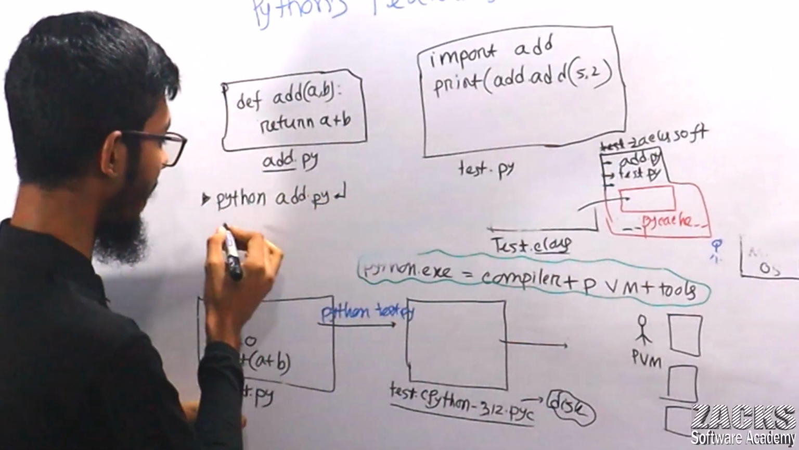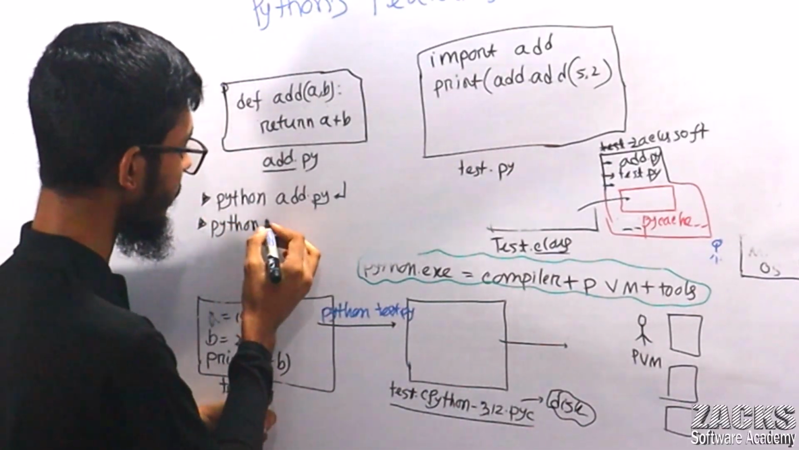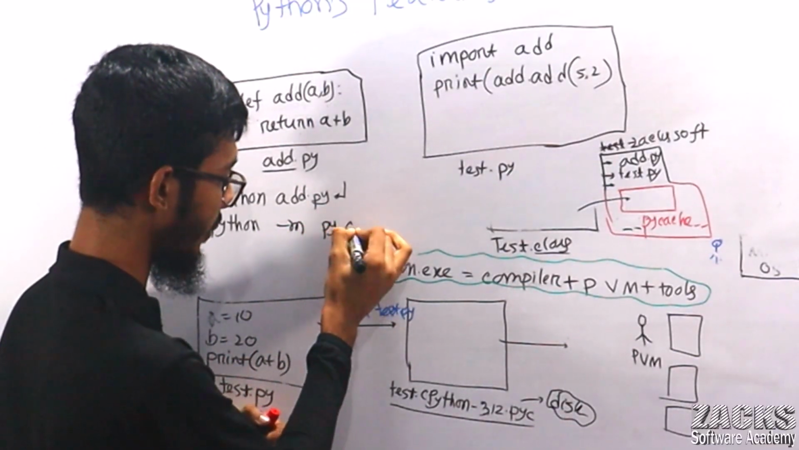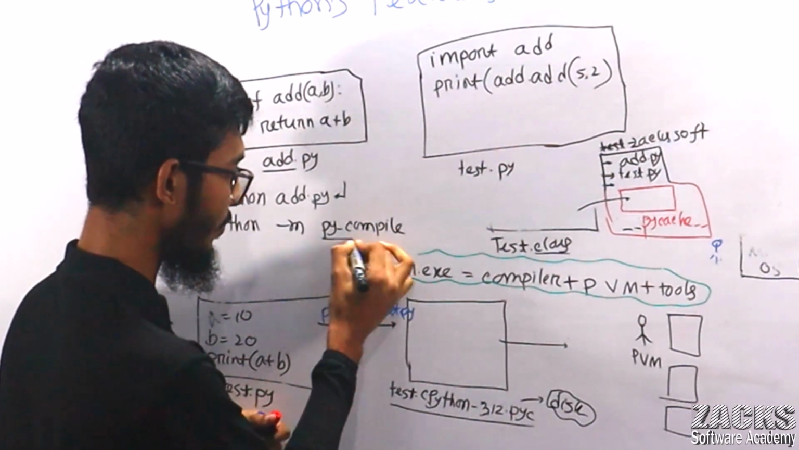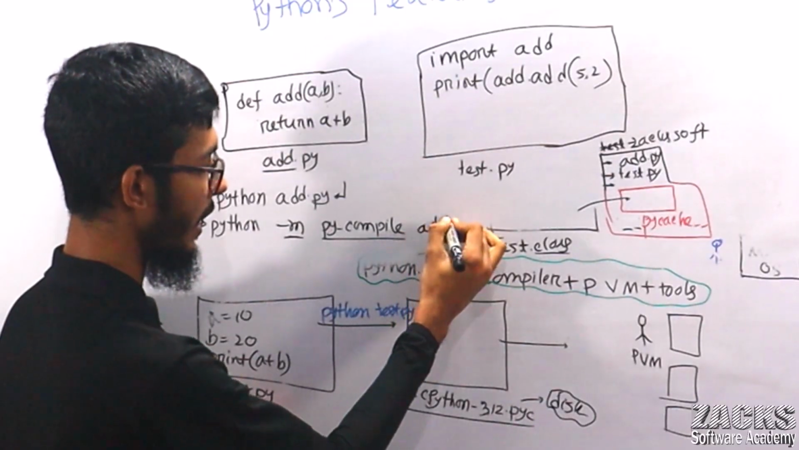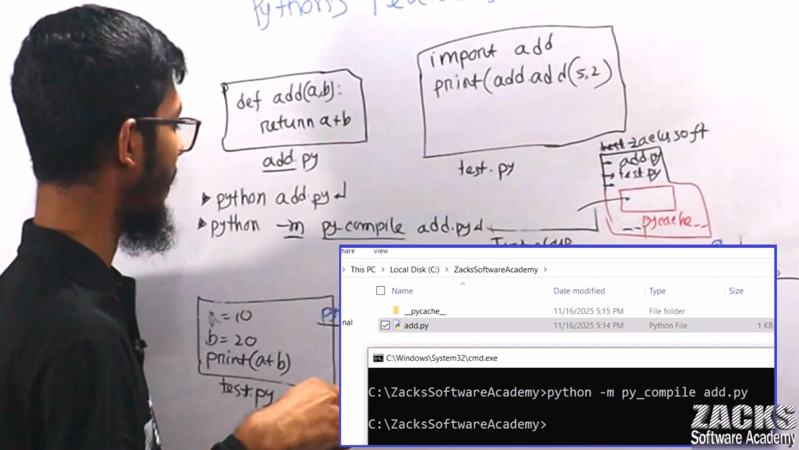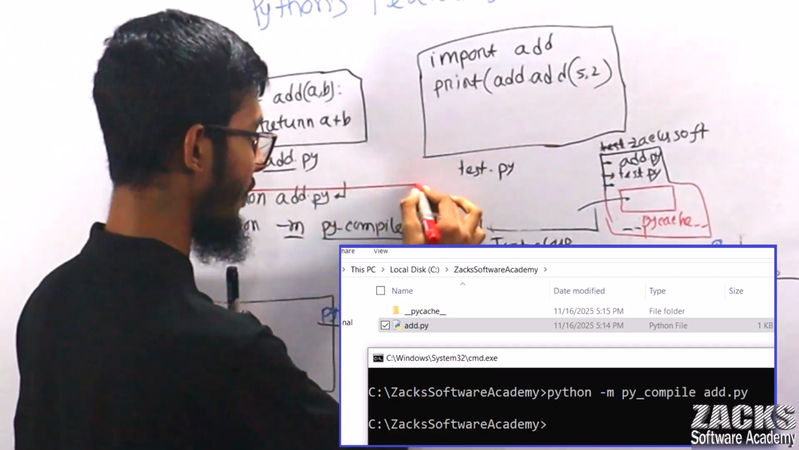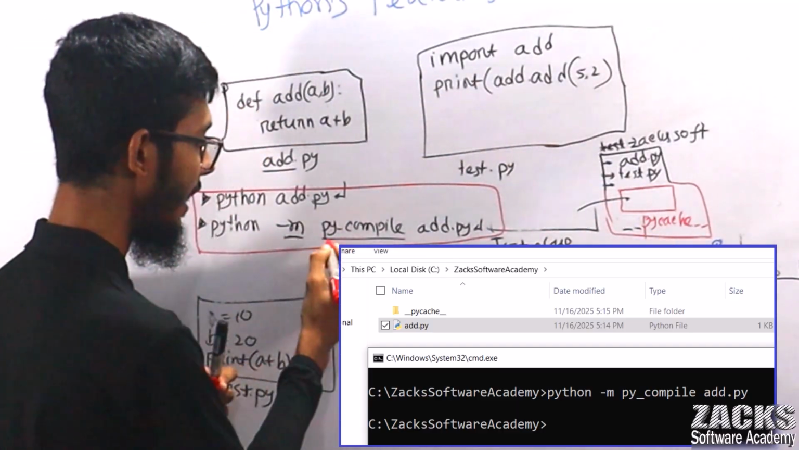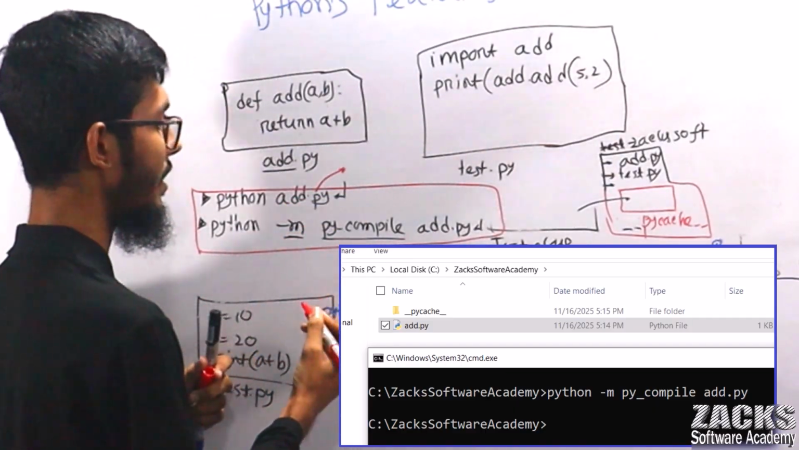Instead of writing like this, you tell Python to use this module, which is py_compile. Use this module and then put your file name add.py. Then you will see the same thing: in your current working directory, one folder __pycache__ will be created, and there you will see one bytecode. We are only compiling, not running. What is the bytecode name?